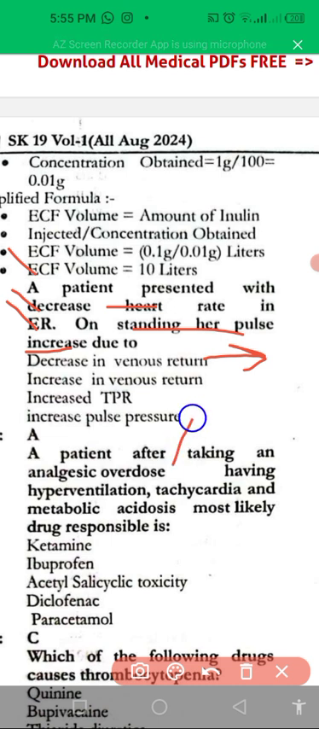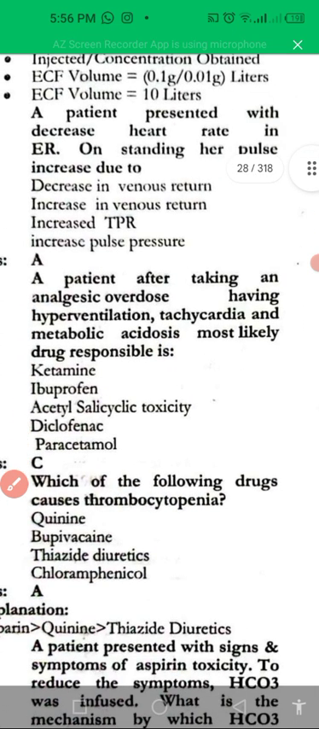A patient after taking an analgesic overdose has hyperventilation, tachycardia, and metabolic acidosis. The most likely drug involved in these conditions is acetylsalicylic acid; its toxicity results in this type of condition.